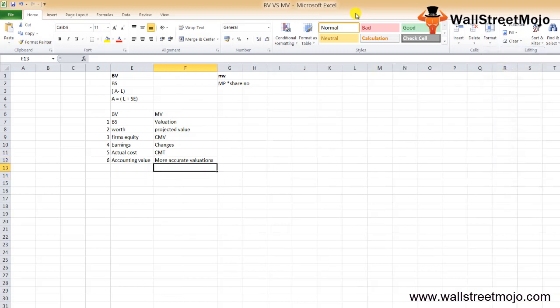Now, the seventh point: book value of an asset is accounted in the balance sheet on the historical cost. It is reported on historical cost or amortized cost or the fair value. Got it? But when we talk about market value, it reflects the fair value or the market value of any asset. So after discussing all this, let me finally recapitulate the whole thing.